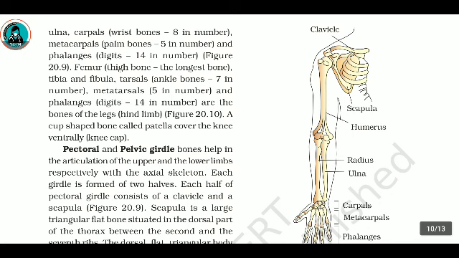Femur, thigh bone, the longest bone, tibia and fibula, tarsals, ankle bones, 7 in number, metatarsals, 5 in number, and phalanges, digits, 14 in number, are the bones of the legs, hind limbs. A cup-shaped bone called patella covers the knee ventrally, the kneecap.